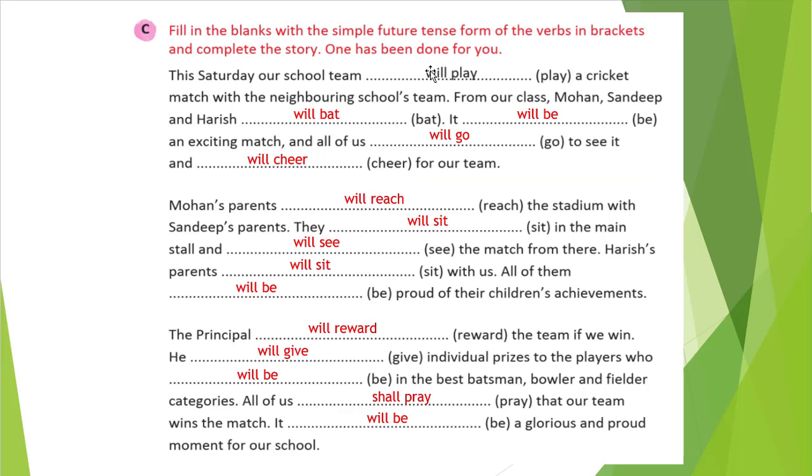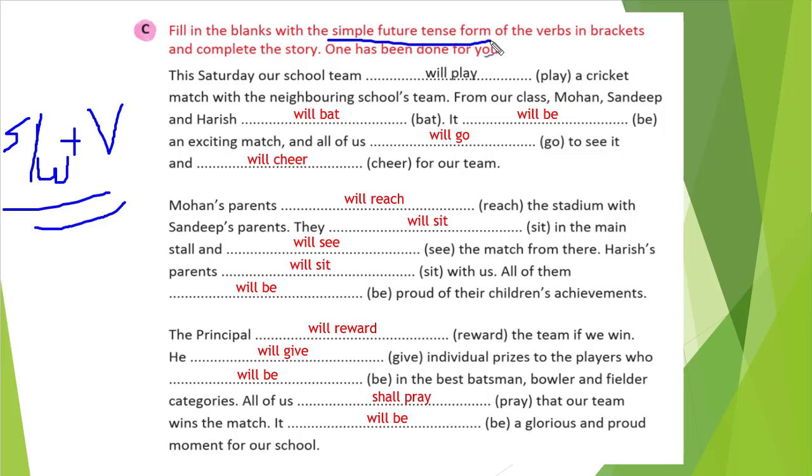That is exercise C. What do we need to do here? See, all the exercises are the same. Previously, what have we done? That is shall or will, either one, plus our verb. This is what we are following in all exercises. Nothing else. Here also, fill in the blanks with the simple future tense. That means we will use shall or will plus the verb given in the bracket.